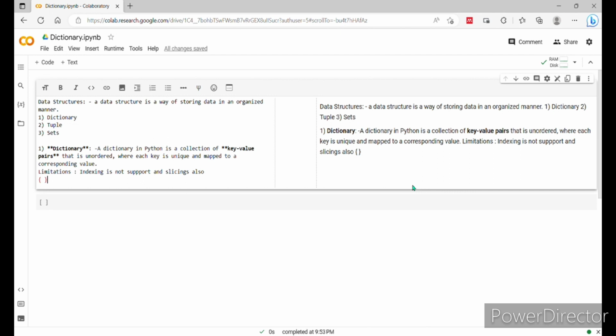Again I am repeating: the dictionary means it's a collection of key value pairs.